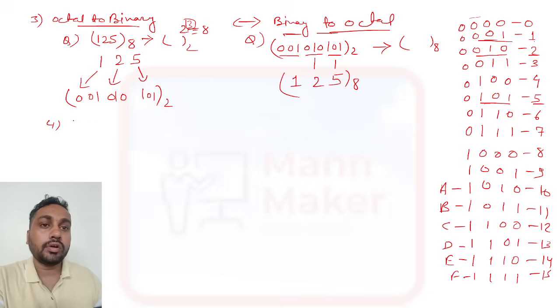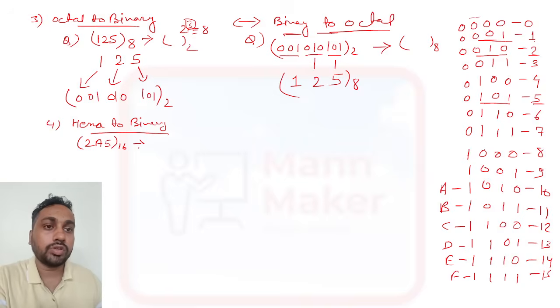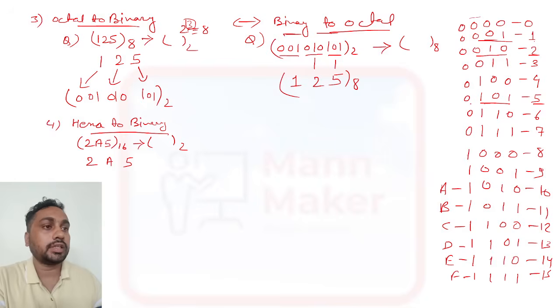Now if you get a question like hexadecimal to binary. Suppose they give 2A5 in hexadecimal. Same thing you have to do, like 2, A and 5 you need to represent. 16 means hexadecimal; 2 to the power 4 equals 16.